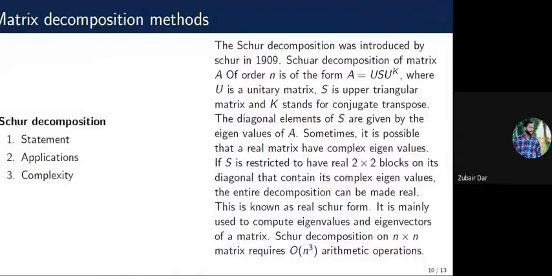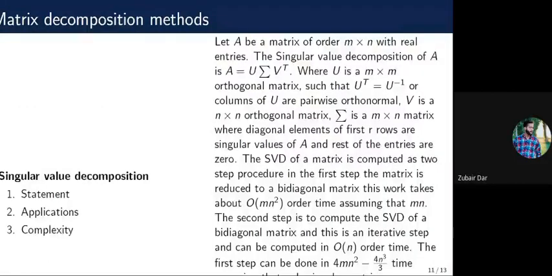Schur decomposition of a matrix A of order n is of the form A equals U S U raised to power K, where U is a unitary matrix, S is an upper triangular matrix, and K stands for conjugate transpose. The Schur decomposition is usually required to calculate the eigenvalues and eigenvectors of a matrix. Schur decomposition of an n cross n matrix requires an order of n cube operations, where n is the size of the matrix. Another decomposition we have is the singular value decomposition.